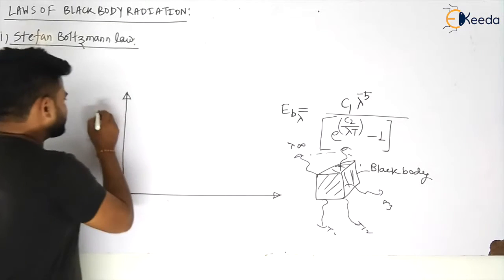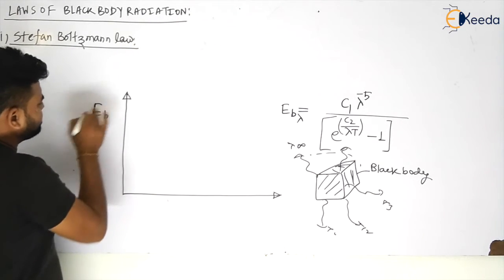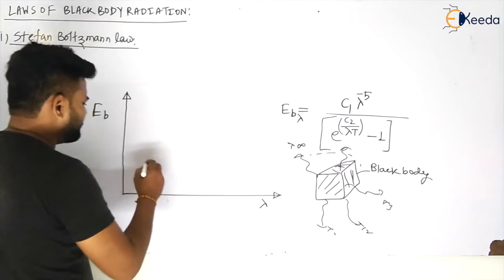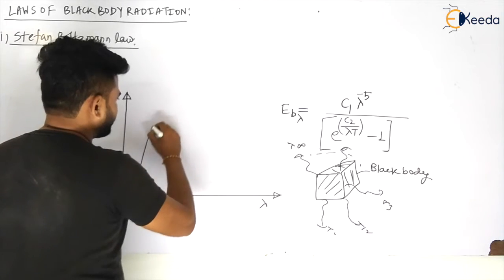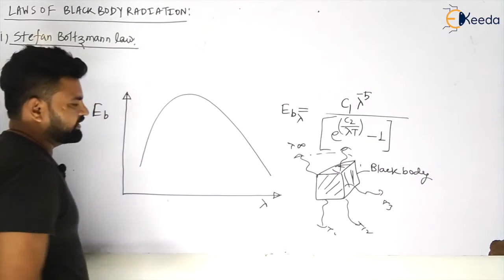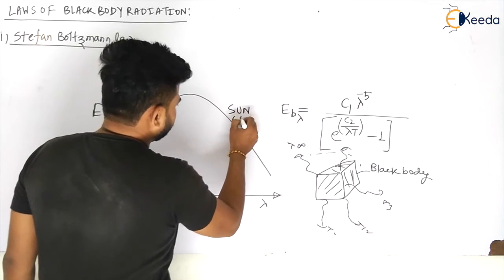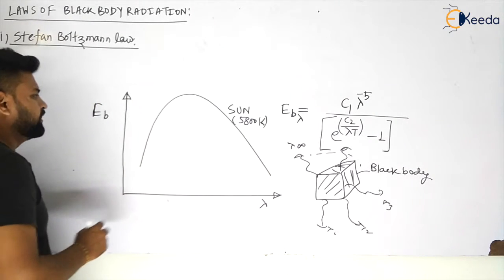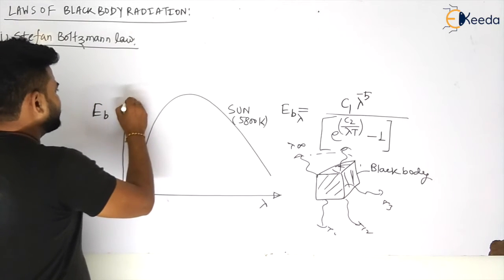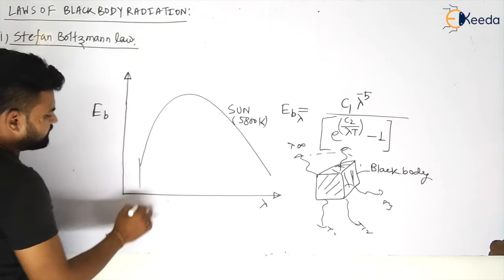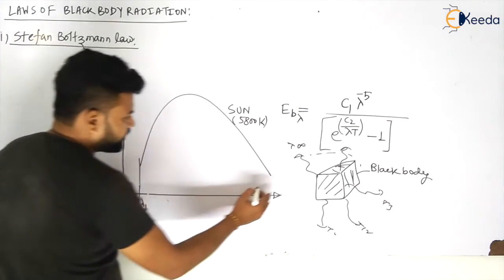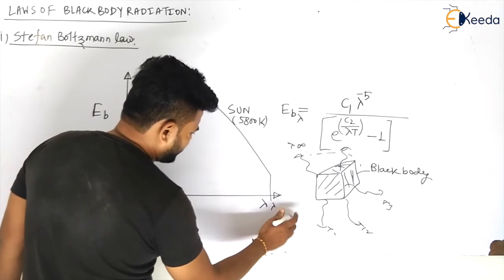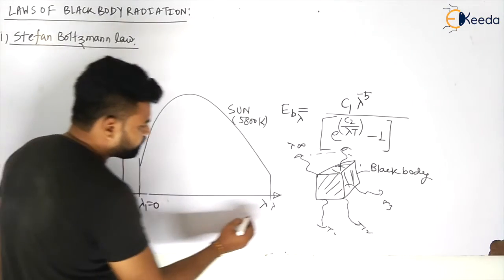Let us say I take E_b, the monochromatic emissive power of a black body, on this side, and lambda on this side. At constant temperature I will have a graph like this. Let us take the example of the sun, which is at a temperature of 5800 Kelvin. If you want to calculate the total emissive power, that is from lambda 1 to lambda 2, or directly for the infinite, that is from 0 wavelength to infinite wavelength.